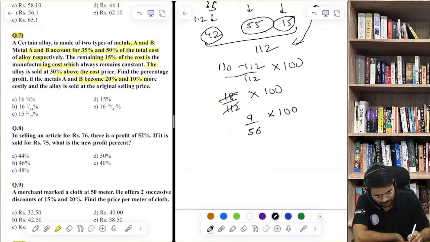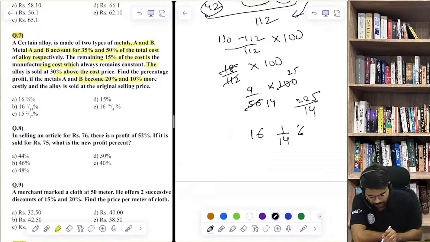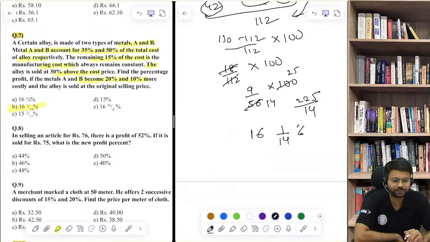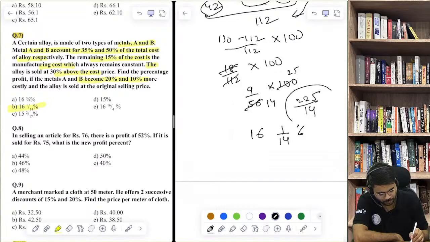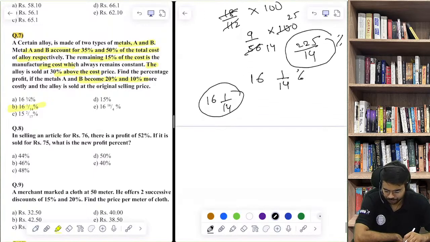Now 9 by 56, this will be on the table of 4, 14 and 25. So 225 divided by 14. So you can find it in a mixed fraction also, like 14 into 1 is 14, then carry forward 85, 14 into 6 is 84. So 16 1 by 14 should be the answer, option number B. Yes. So if you have done any mistake in the calculation, you can check. It's 225 by 14, which when converted into a mixed fraction becomes 16 1 by 14. Okay. All right.